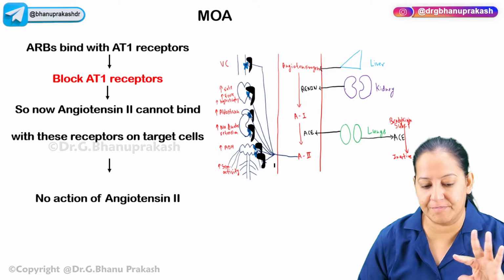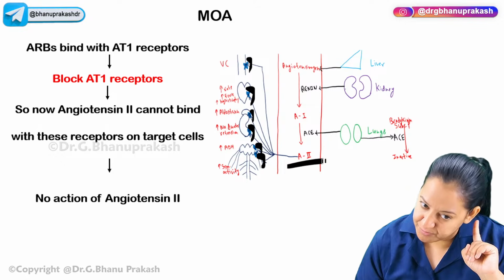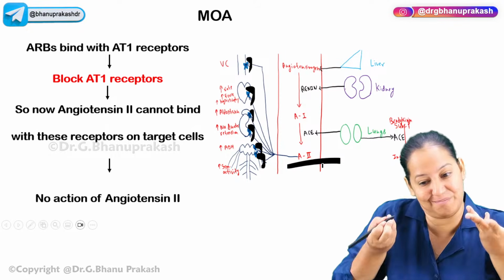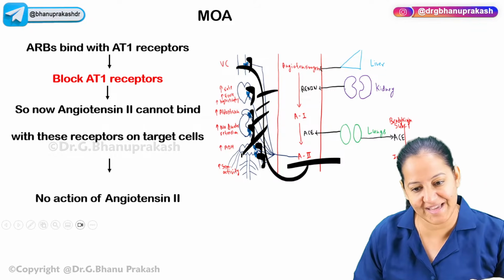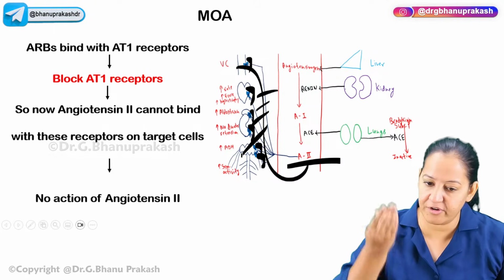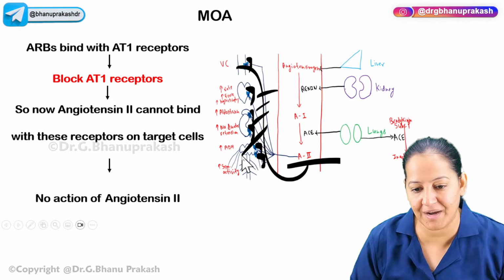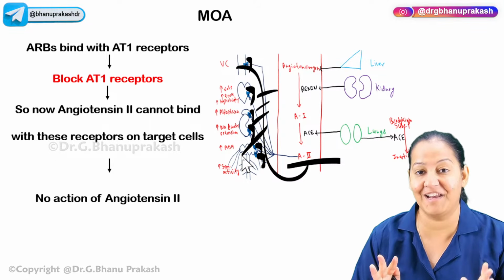So let's block the receptor. Now even if angiotensin 2 is present in the blood, where will it bind? Its receptors are blocked. Since its receptors are blocked, it cannot bind and it cannot show its action. It will not increase the BP. BP will fall and BP will become normalized. I hope you're getting the story.